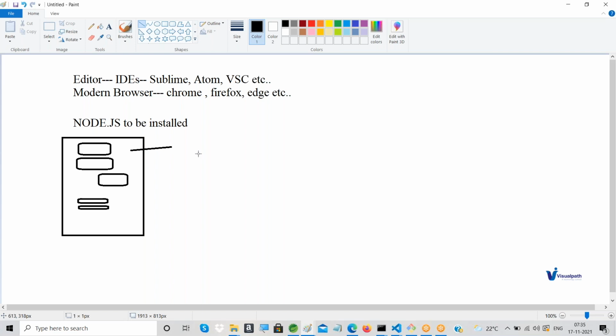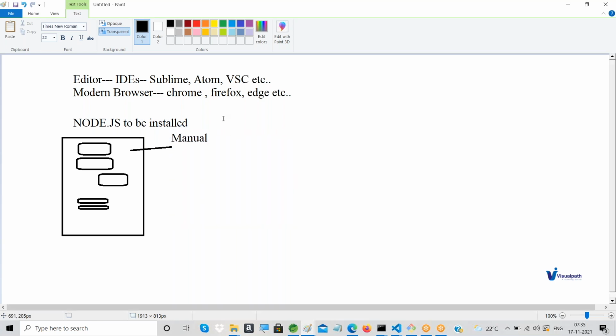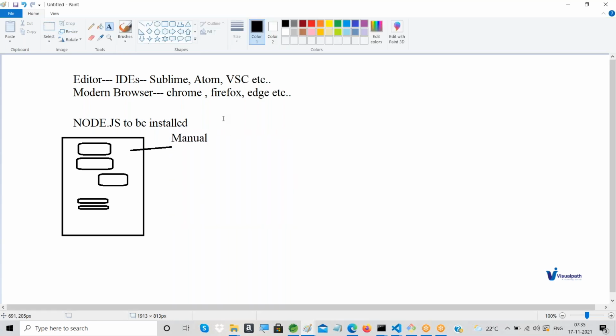You understood, right? Doing it on your own means that approach is called the manual approach. So maintaining this folder structure which Angular recommends, and if you want to create components and so on, there also you have to write code, like the way you do in Java.